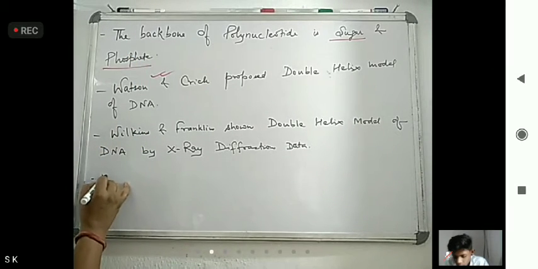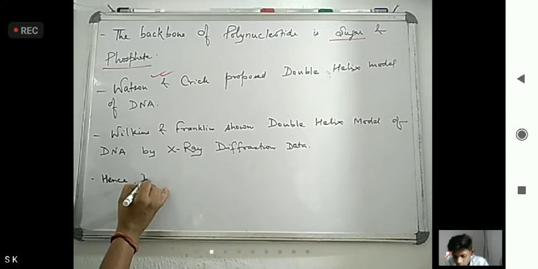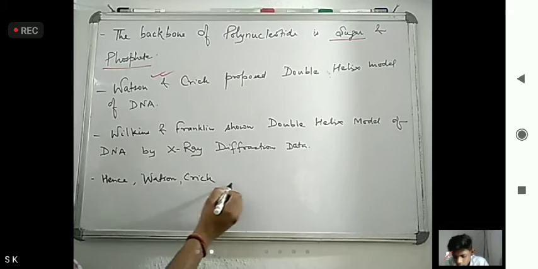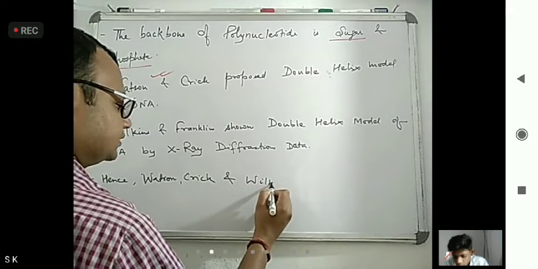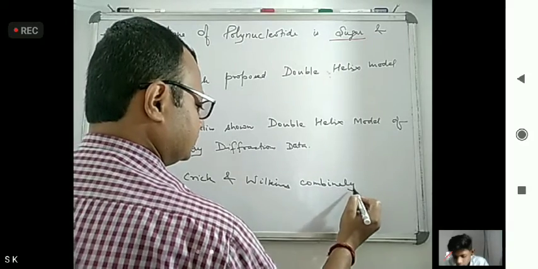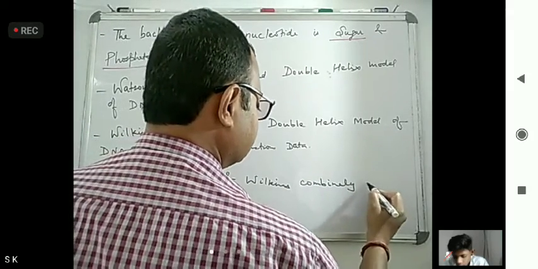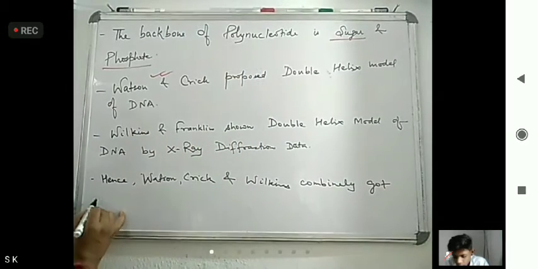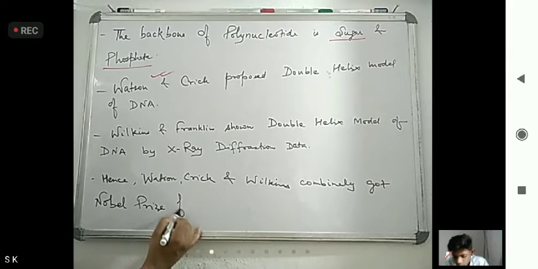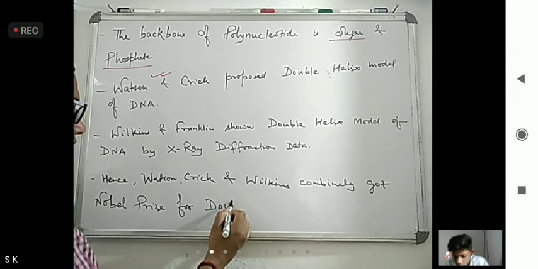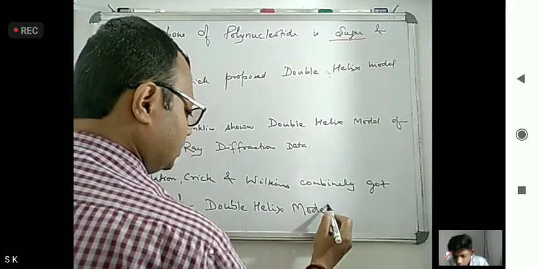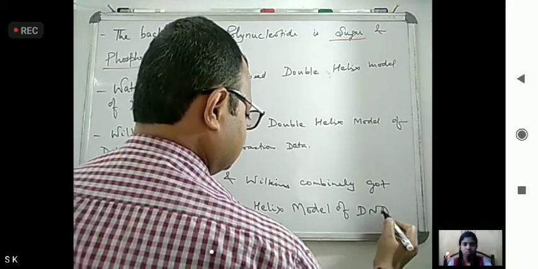Hence Watson, Crick, and Wilkins combinedly got the Nobel Prize for the double helix model of DNA.